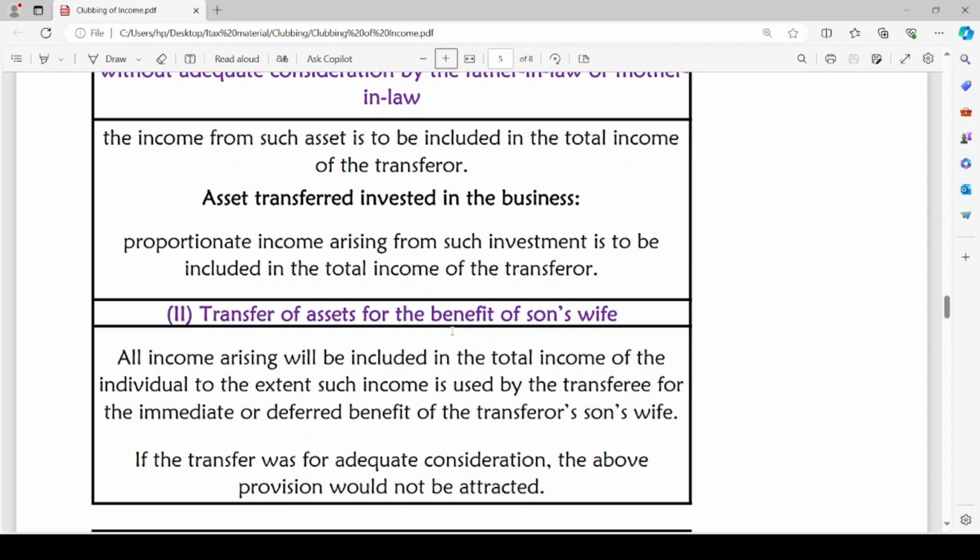If the transfer was for adequate consideration, the above clubbing provisions would not be attracted. Only when there is inadequate consideration, then the clubbing provisions will be attracted. If the transfer has taken place for adequate consideration, clubbing provisions will not be attracted.